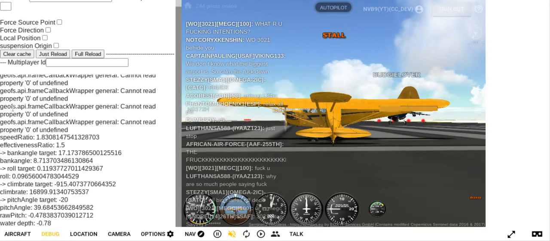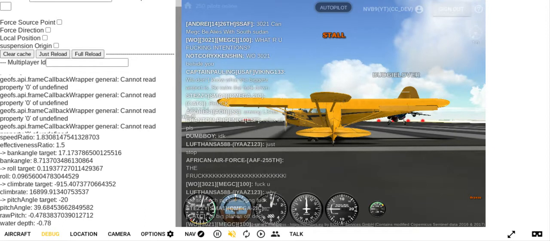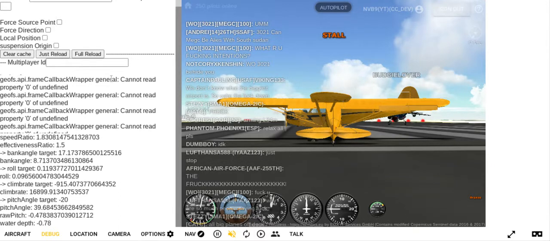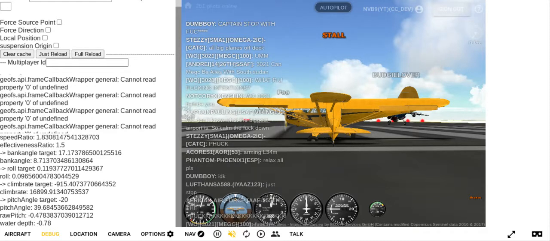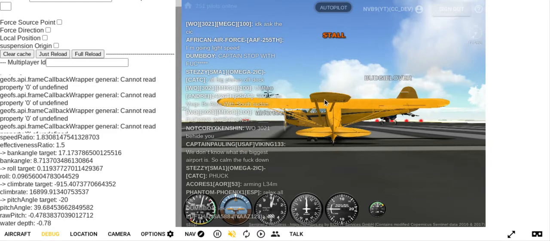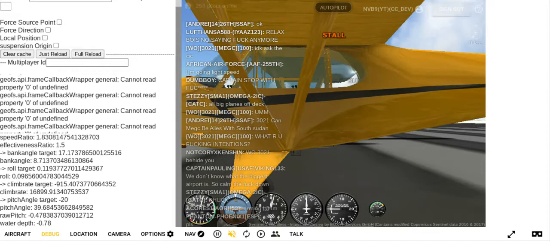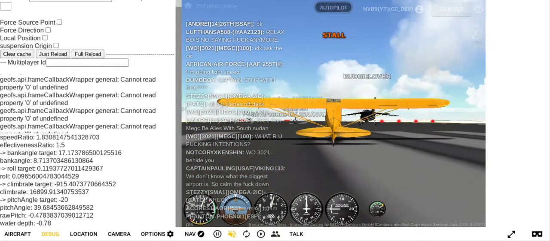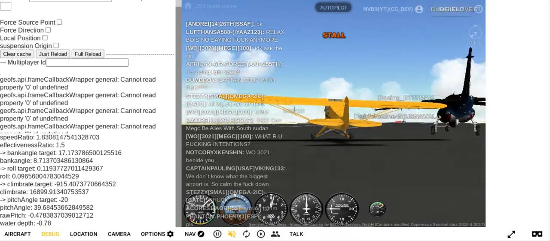We also have a metric ton of errors over here. GeoFS.api.frame callback wrapper general cannot read property 0 of undefined. I have absolutely no idea what that is. But if we just take this plane off, then it should work out okay, except for that.